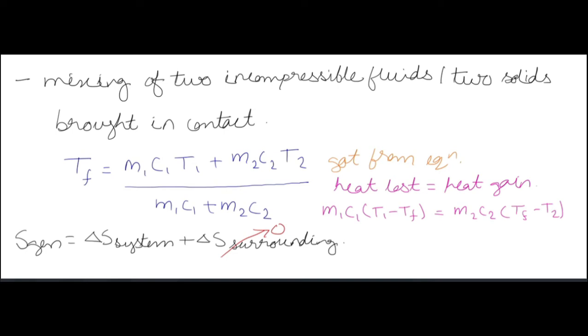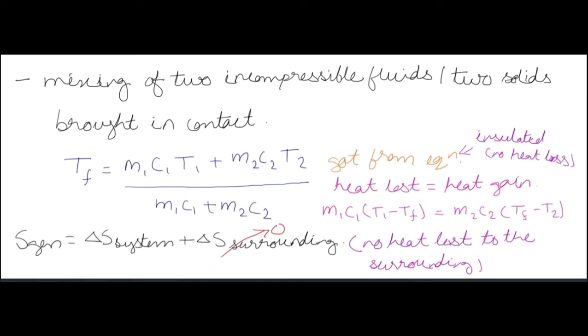So delta S surrounding is equal to 0 and delta S system is, using the formula we got for fluids, m1 C1 ln Tf by T1 plus m2 C2 ln Tf by T2. Okay, entropy change of fluid 1 plus entropy change of fluid 2.